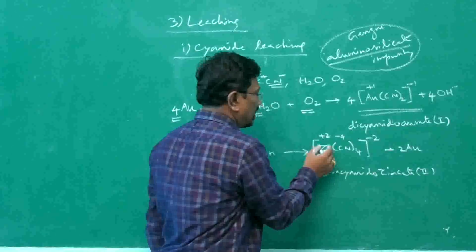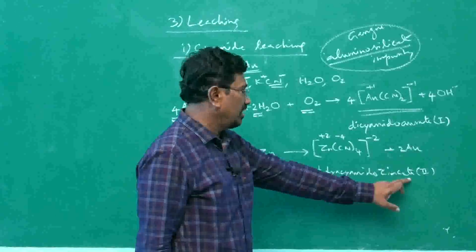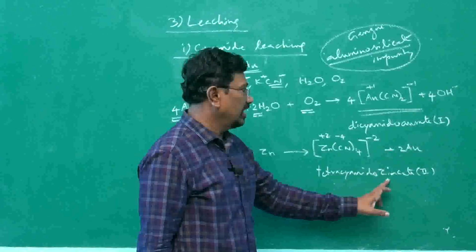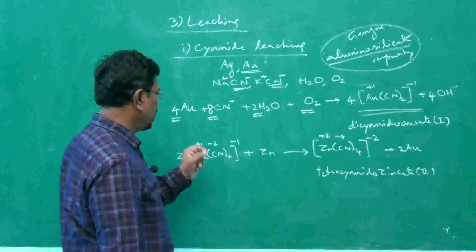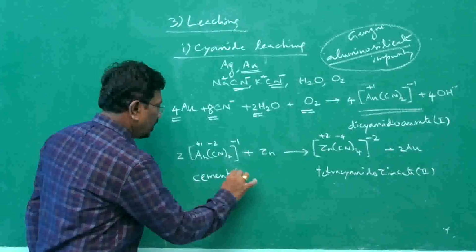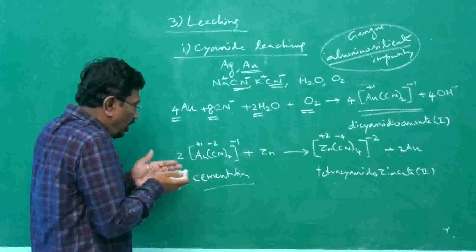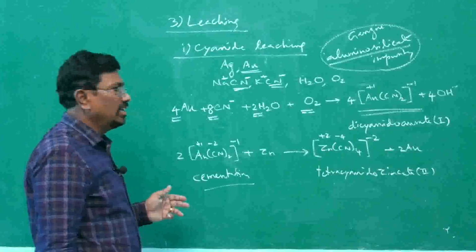The oxidation number is 2. Since it is an anion, it should end with ate, therefore tetracyanidozincate(II) we are getting. Along with that, gold is precipitated, and this method is known as cementation. Why cementation? We are collecting all the gold particles in the solution in the form of precipitate, and therefore it is said to be cementation.